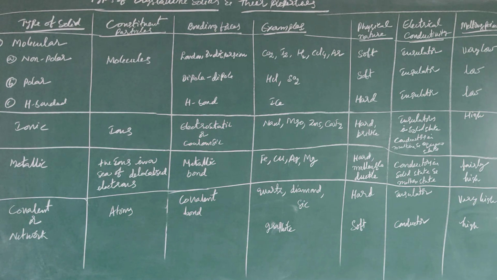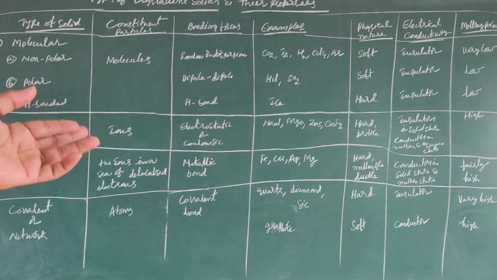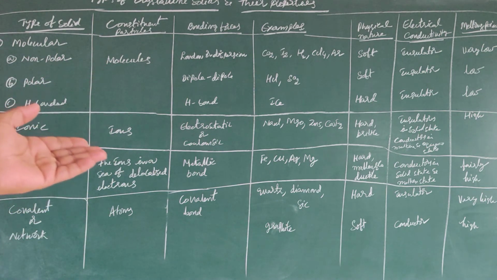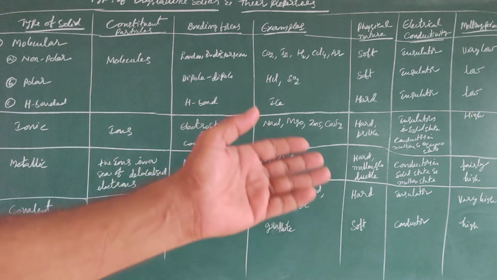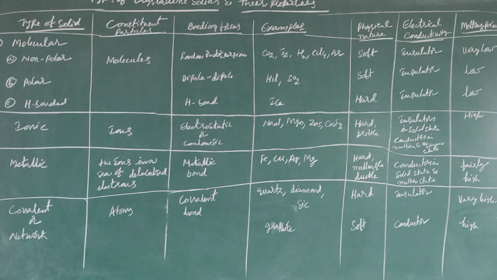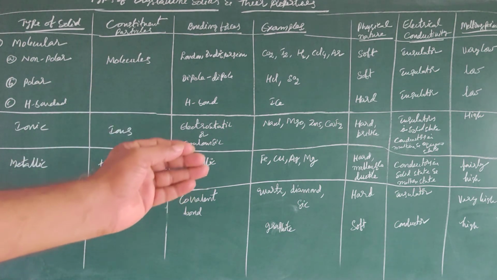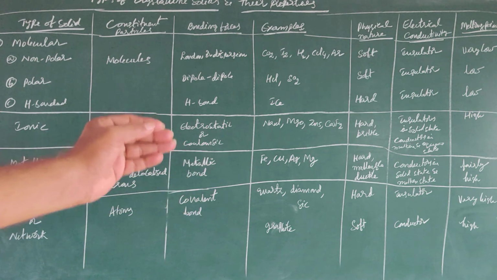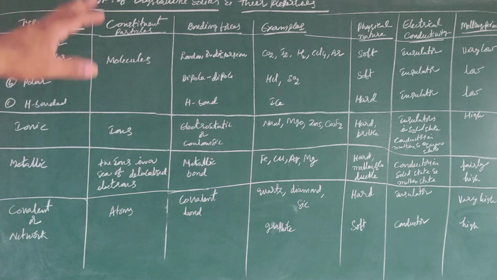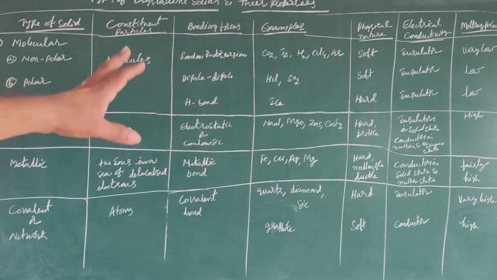In the case of metallic, melting points are also high. In the case of covalent or network solids, it depends upon the type of the example. If we consider diamond, quartz, silicon carbide, they have a very high melting point. In the case of graphite, it is somewhat low when compared with the above examples. So graphite has a somewhat high melting point, but when comparing with diamond, it is low. Please observe here, these examples are useful in objective examination.